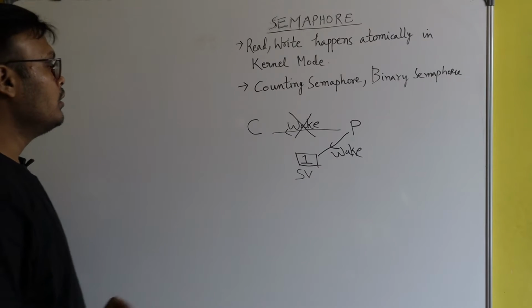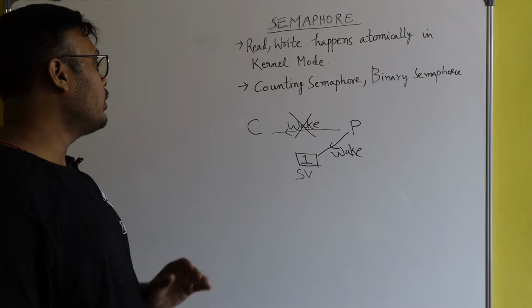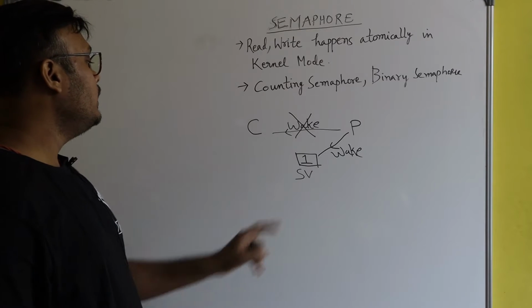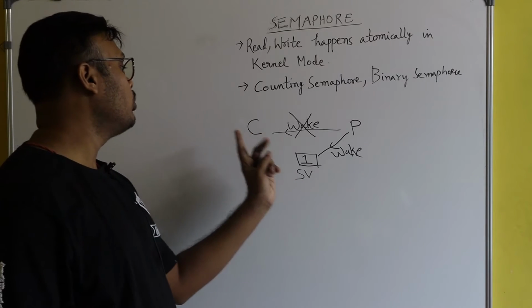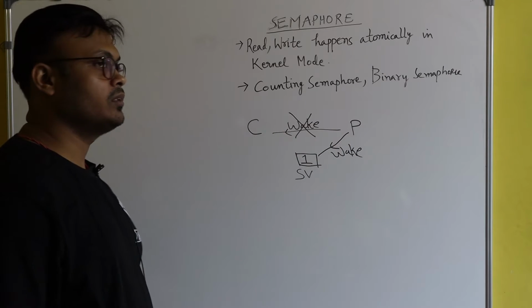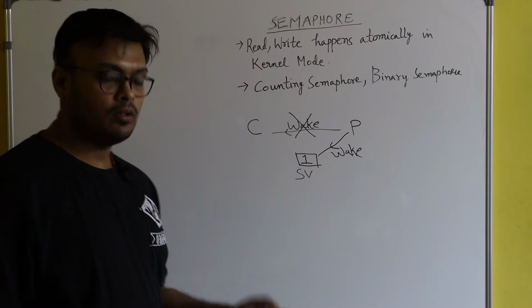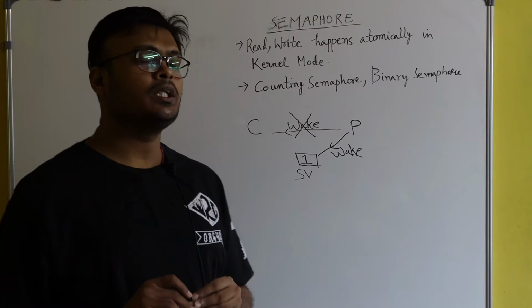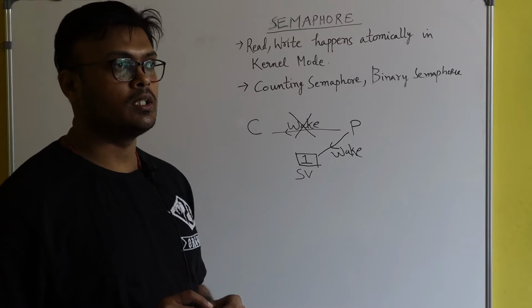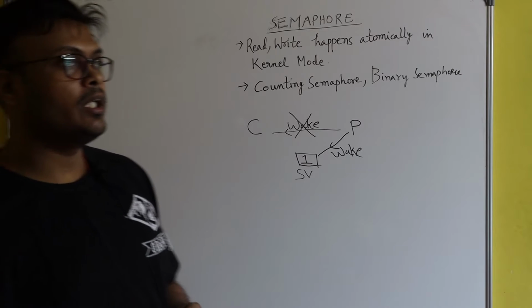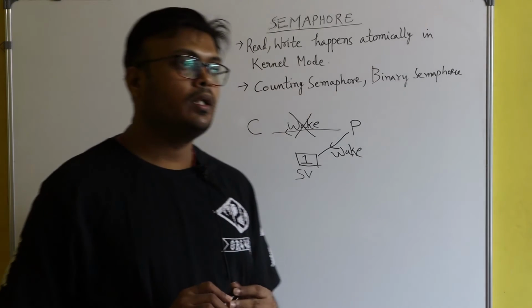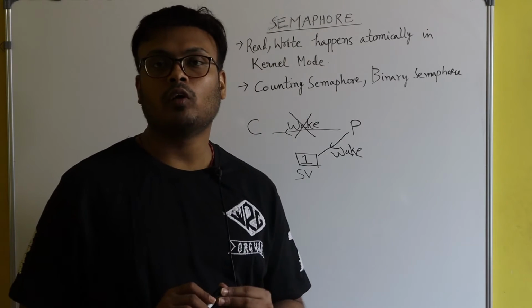Here you see one important point: this semaphore variable is a shared variable, shared by both the consumer and the producer. It means it is shared by multiple processes. Just remember from the first lecture of process synchronization the case of the count variable.